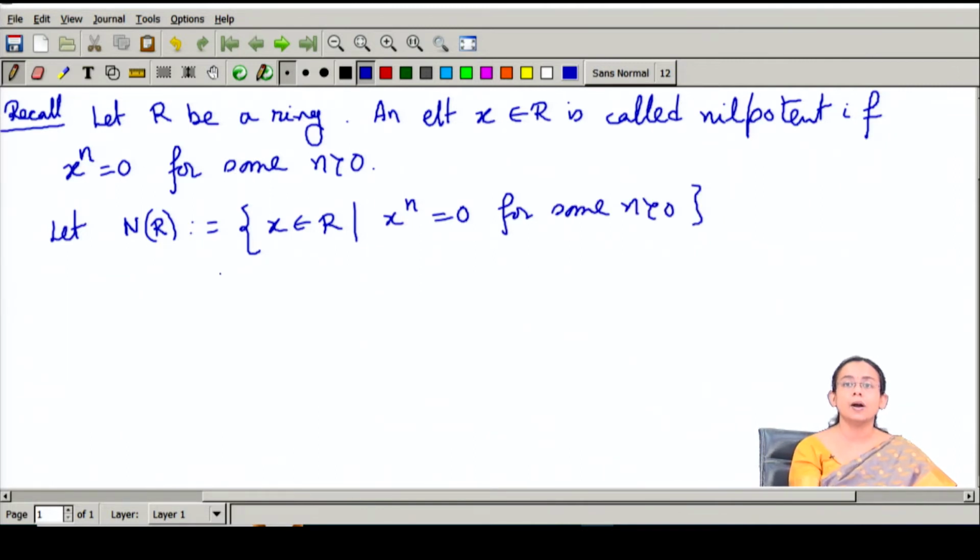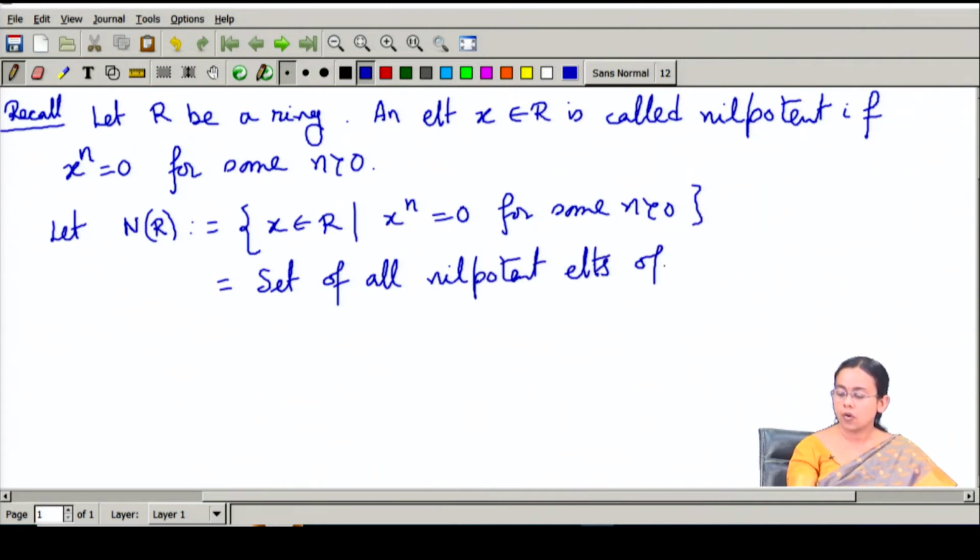That means N(R) is nothing but the set of all nilpotent elements of the ring R. Then we can ask whether this set of all nilpotent elements forms an ideal or not, and we will see that in fact this set forms an ideal.